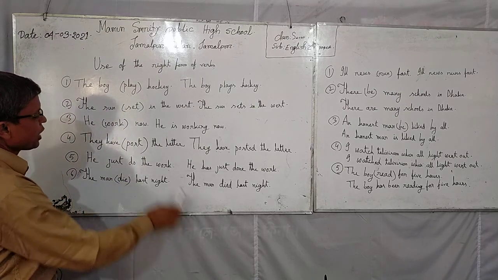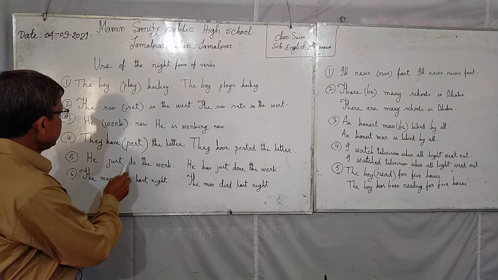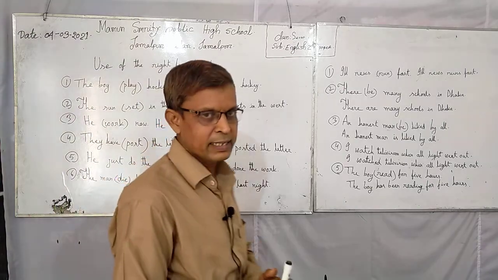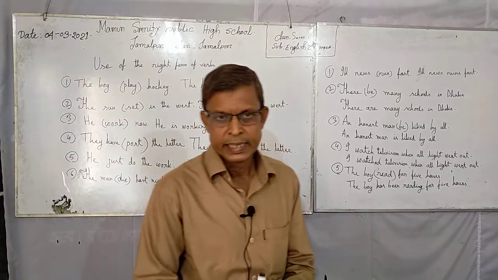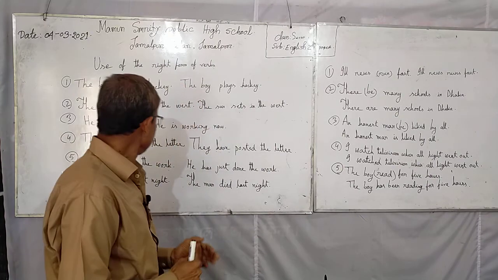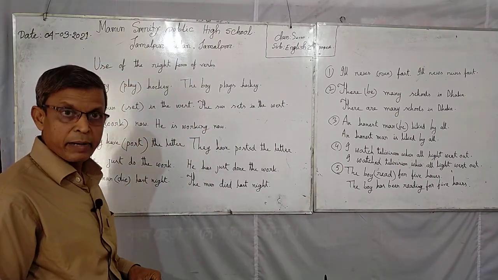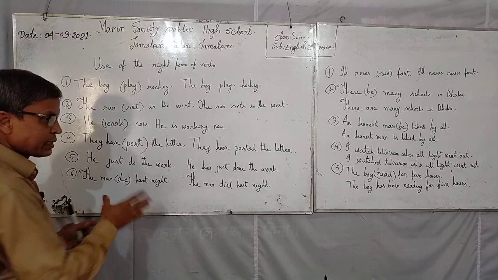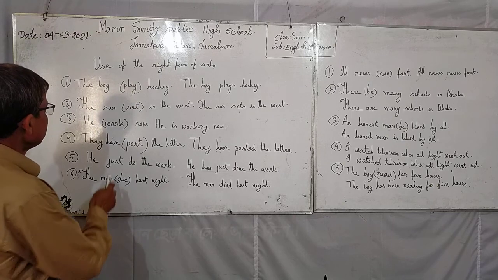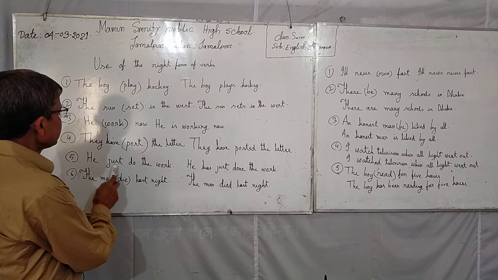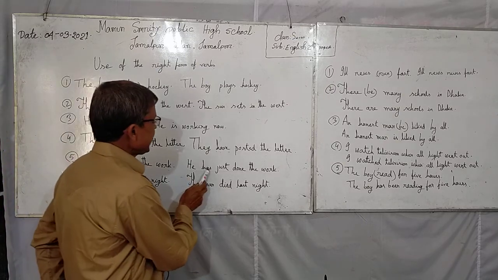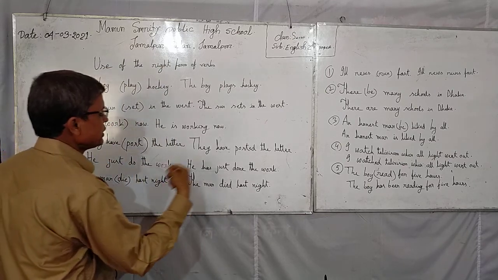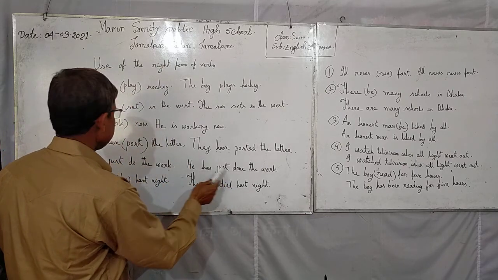Number 5. He just do the work. It has just. If any sentence has just, recently, already, yet, just now, it will be present perfect tense. At first, you have to be clear which type of words the sentence has. Just. He just do the work. He has just done the work. It has just, so it will change to present perfect tense.